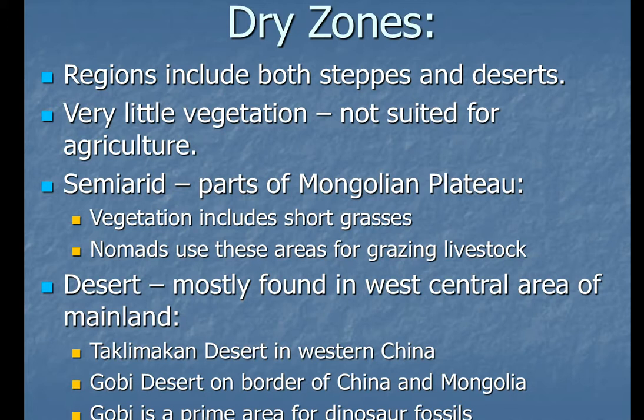Desert is mostly found in the west central area of the mainland. The Taklamakan Desert in western China, the Gobi on the border of China and Mongolia. The Gobi is a prime area for dinosaur fossils. So that's kind of neat about the Gobi. If you didn't know that, now you do.